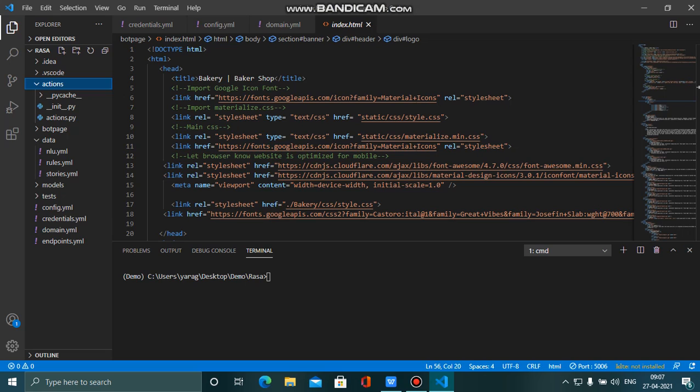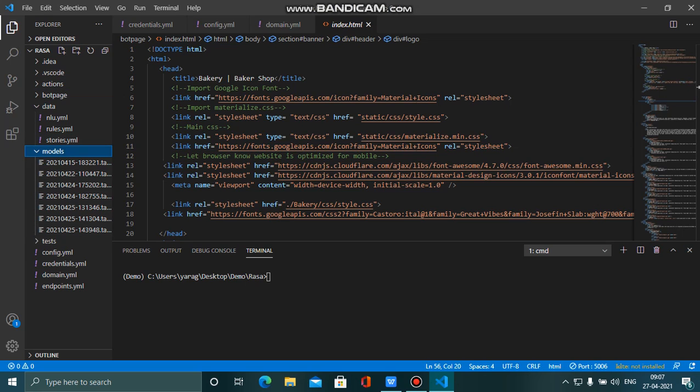In the actions folder there are two files, the init file and the actions file, and the data files: nlu.yml, rules.yml and stories.yml. After that, the models folder contains the models which I have trained for my chatbot. Stories are given on the basis of the story. Then there are config.yml, credentials.yml, domain.yml and endpoints.yml.